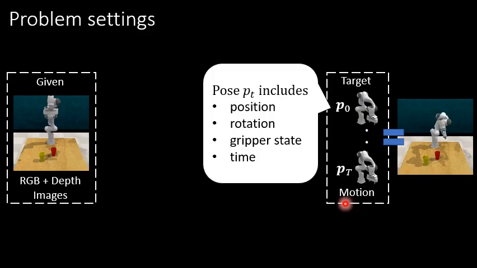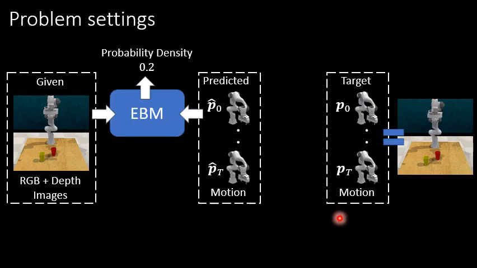Our task is predicting a motion from the RGBD image to achieve the task. The motion consists of a sequence of robot hand poses. Since there are multiple motions to achieve the task, we use EBM as stochastic motion prediction. The consistency of image and motion is evaluated by EBM as the probability density. EBM is trained to output the high density when the correct motion is fed into the model.